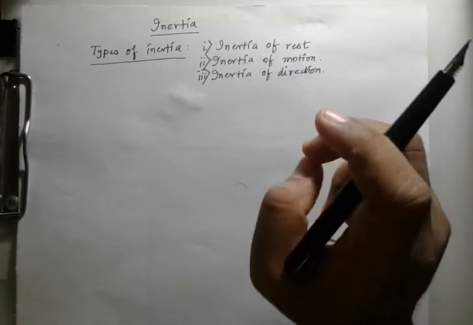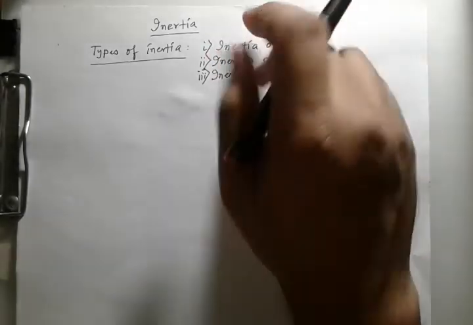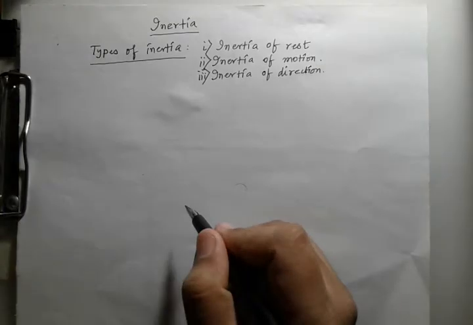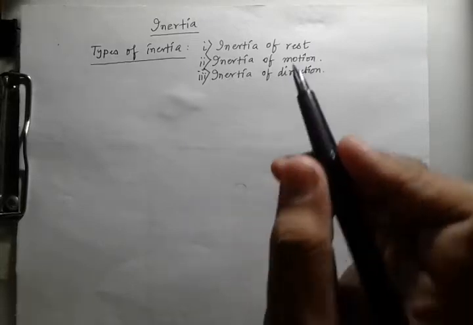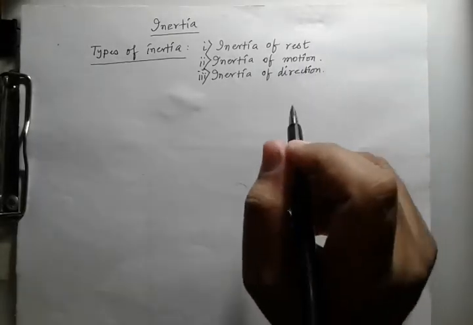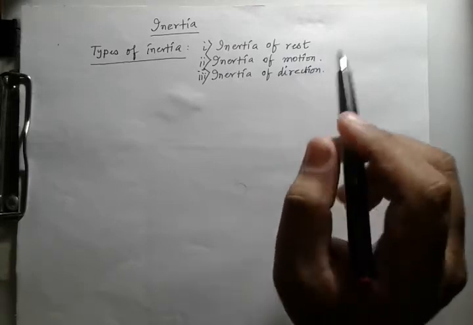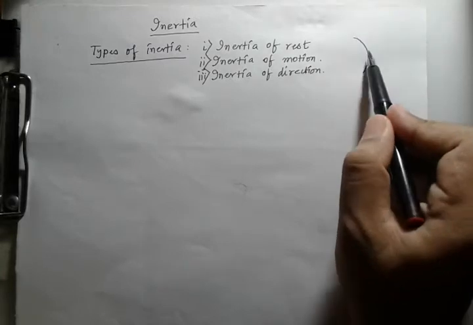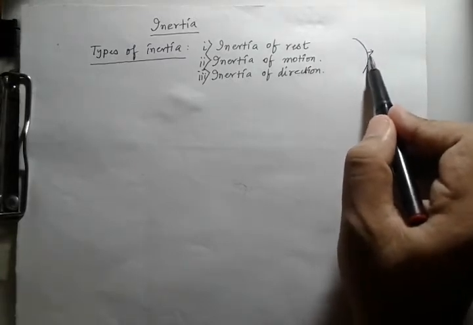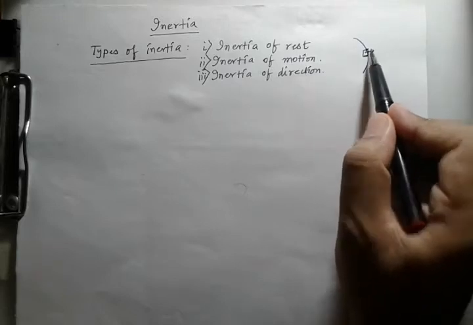For example, when a bus takes a sharp turn, a person sitting in the bus experiences a force acting away from the center of the curved path. If somebody is sitting here, he will experience a force in this direction.